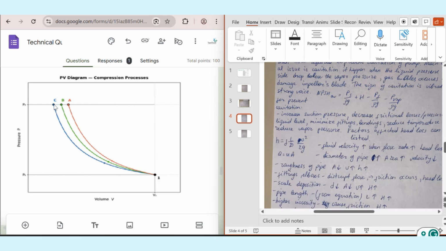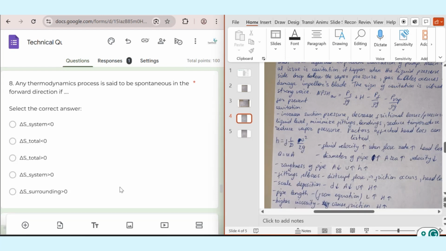Coming to the isothermal process, as you know, in an isothermal process, the temperature remains constant. As the gas is compressed, heat flows out of the system to keep the temperature unchanged. Because the heat leaves the system, the pressure increases more slowly, making it the flattest in the PV diagram, which is C.